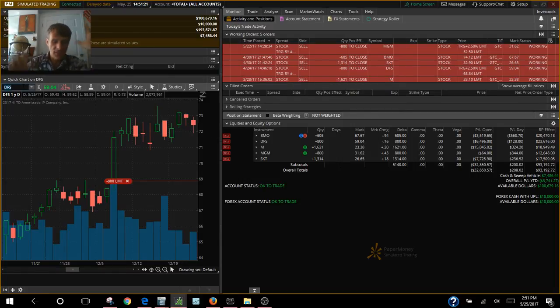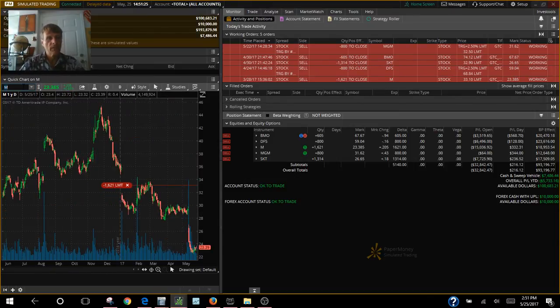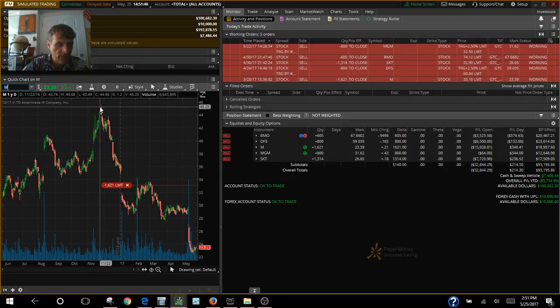Now, Macy's is the champion of losers this month. Macy's starts the year in the $33 area. She trades for a few months there, gaps up, hits a high of 40, travels in this direction for a couple of months. Right around election time, she goes from 37, hits a high of 45, which is a little bit less than $10. Then from there, it's nothing but down.